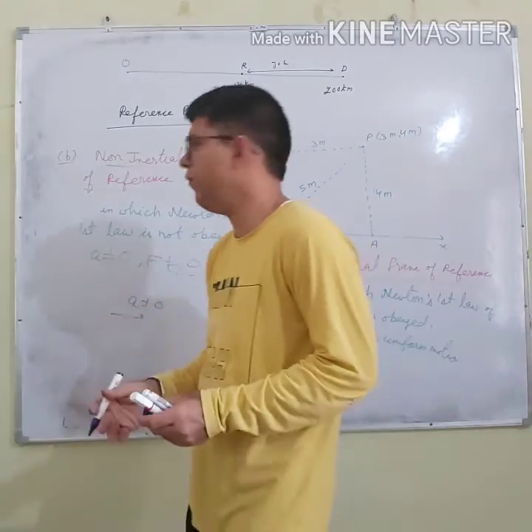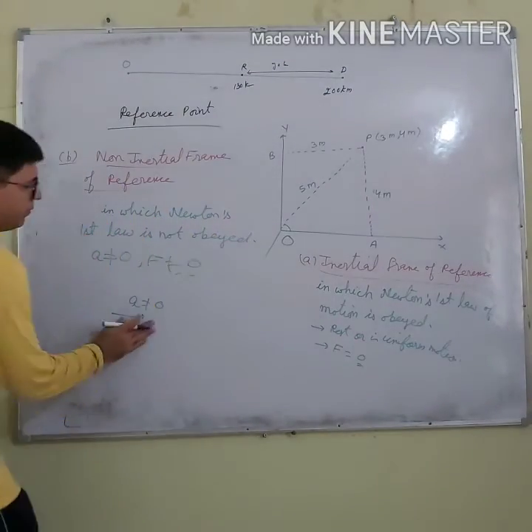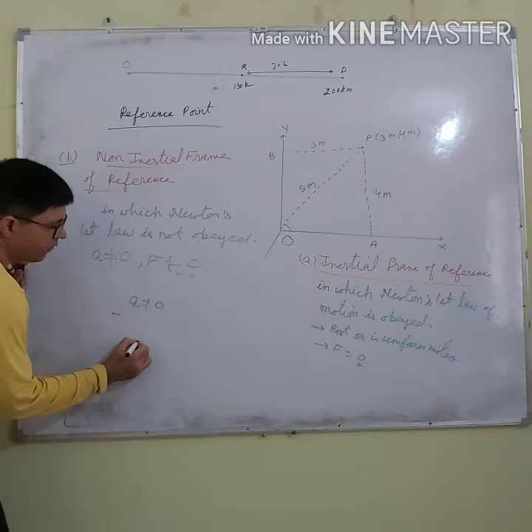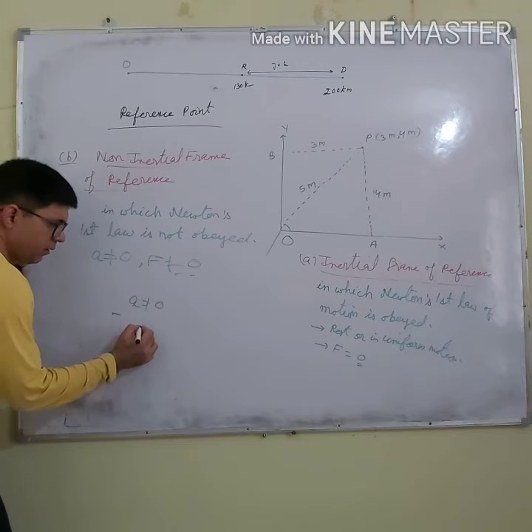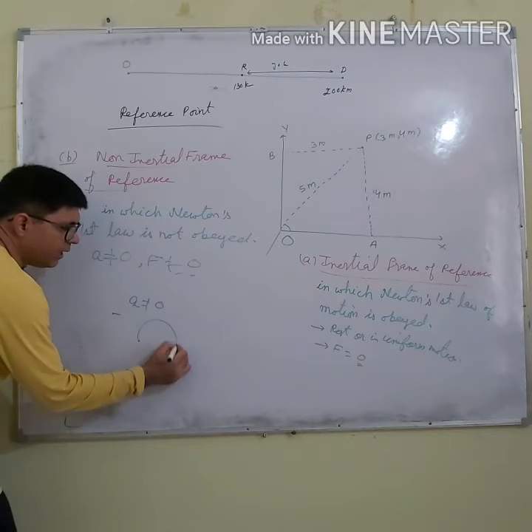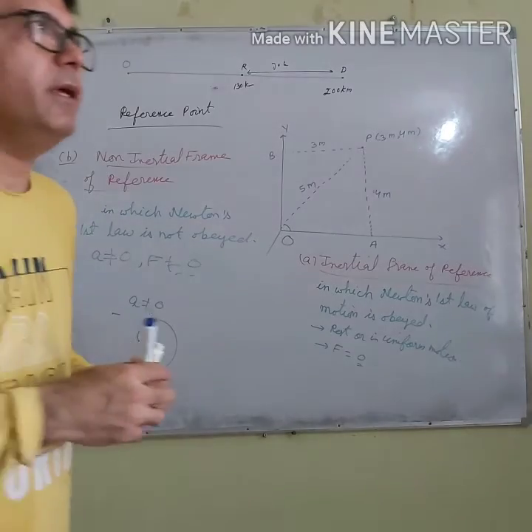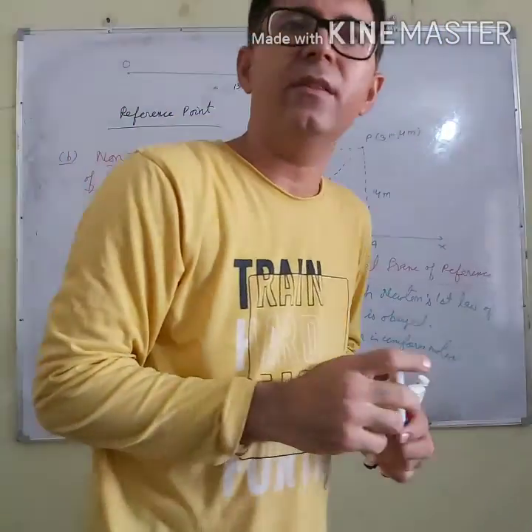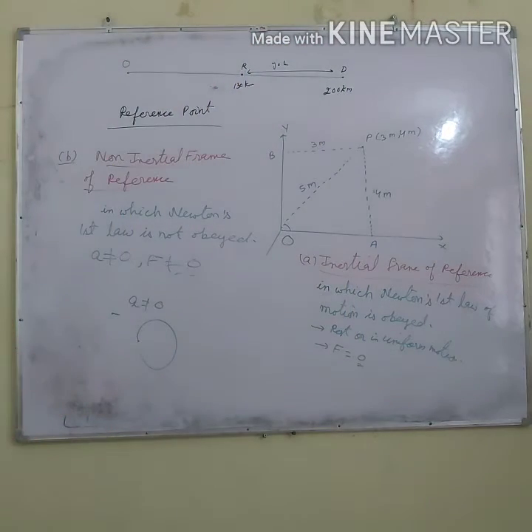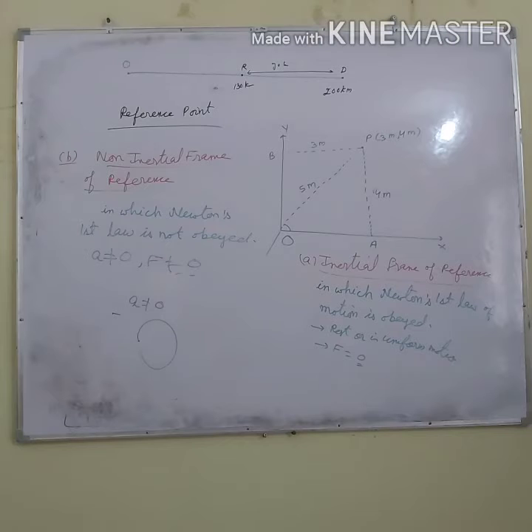For example, a frame of reference which is describing circular motion, is it non-inertial or inertial? It is non-inertial, because whenever a body is moving along the circular path, there is some acceleration in the body. So that frame of reference will be a non-inertial frame of reference.